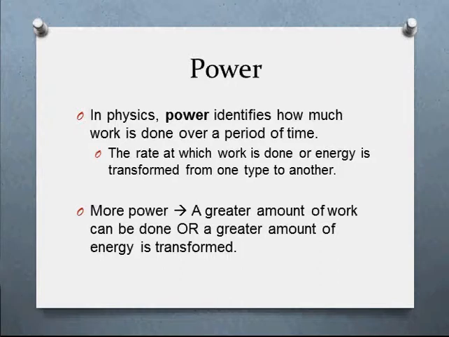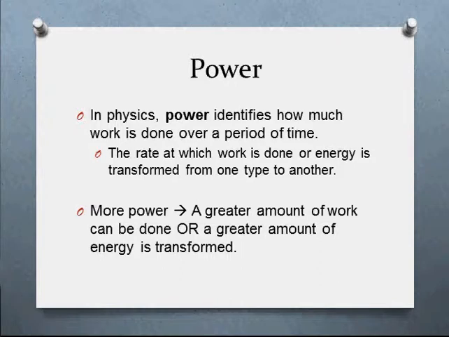It also allows you to transform a greater amount of energy, and we'll talk about this in a second. A light bulb takes electrical energy and transforms it into light and thermal energy. So if you have a more powerful light bulb, that means there's going to be more light and more heat, so there's going to be a greater transformation of energy there. So power is just how quickly we are doing work. The work done over a period of time.